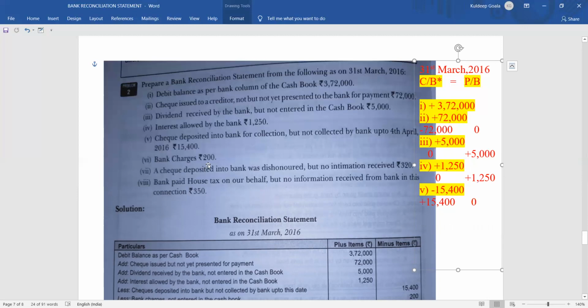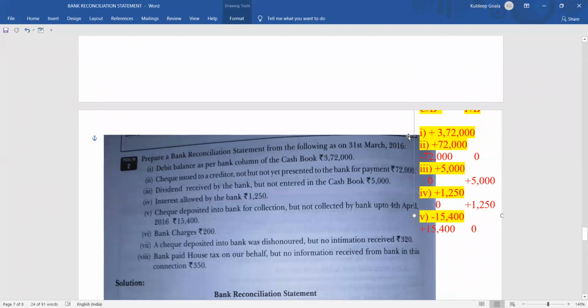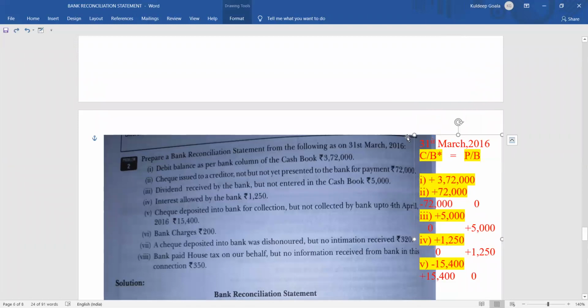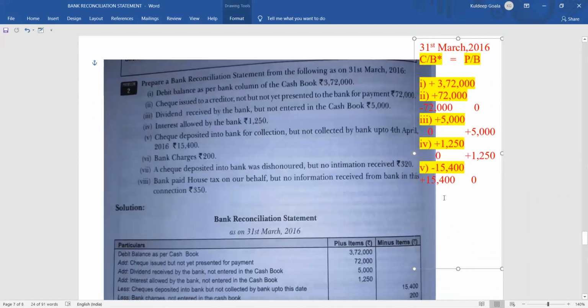What is mentioned? Bank charges of 200. There were bank charges of 200 rupees. Now try to understand. Bank charges of 200 rupees. Okay, this bank charges of 200 rupees, what does it mean? There are certain amount of money which is deducted by the bank for certain services like ATM charges, or if you transfer money from one account to another, there are certain charges that they deduct. In this way they have made a bank charges of 200 rupees.